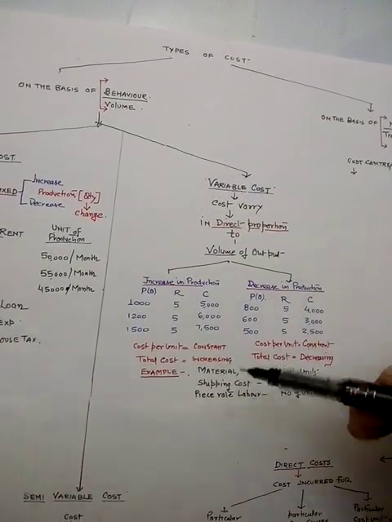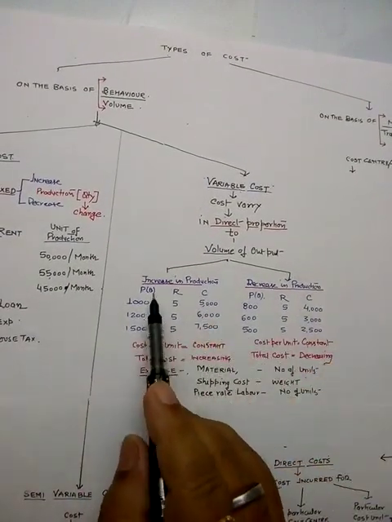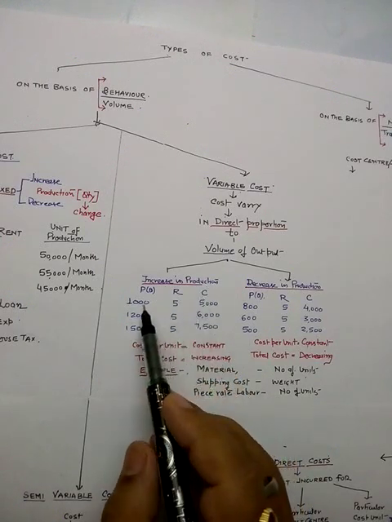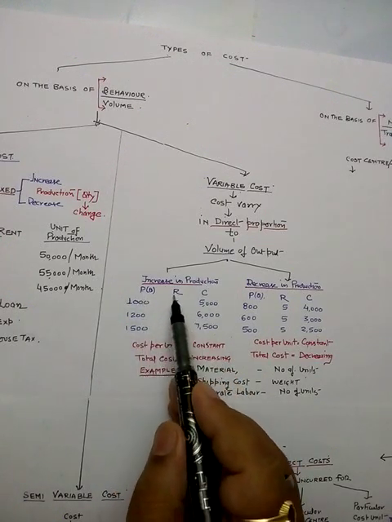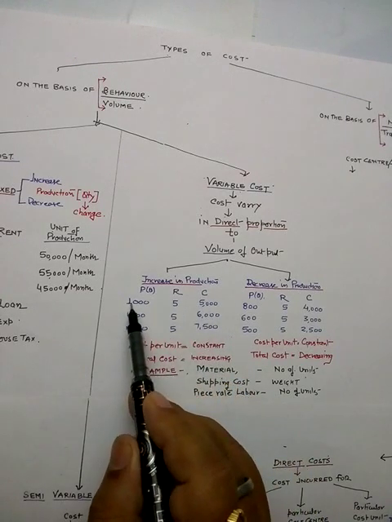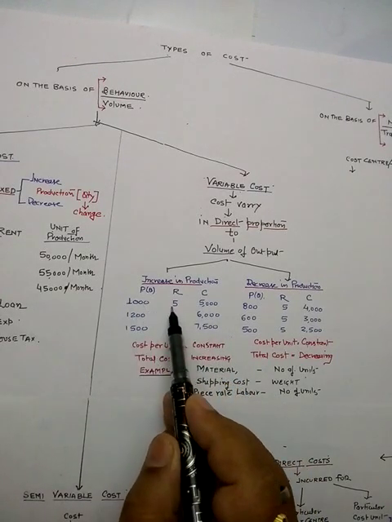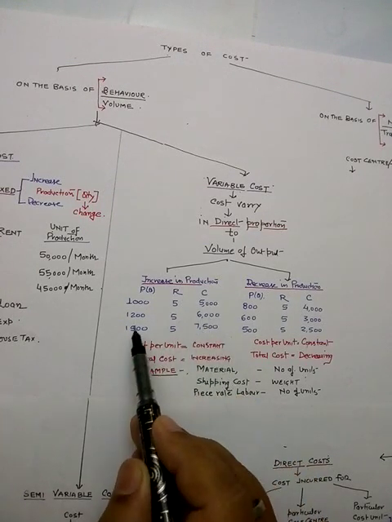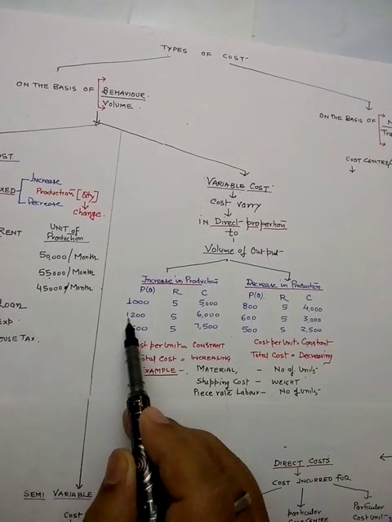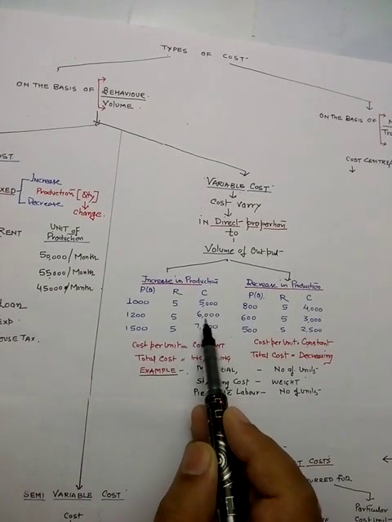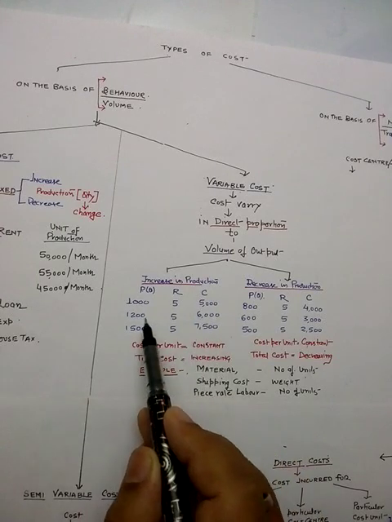Now we are taking an example of increase in production. P for production, R for the rate, and C for the cost. So 1000 units are produced, 5 rupees is the rate. What is the total cost? It is 5,000. In the second condition, the production is 1200, rate is 5 and the cost is 6,000 rupees.